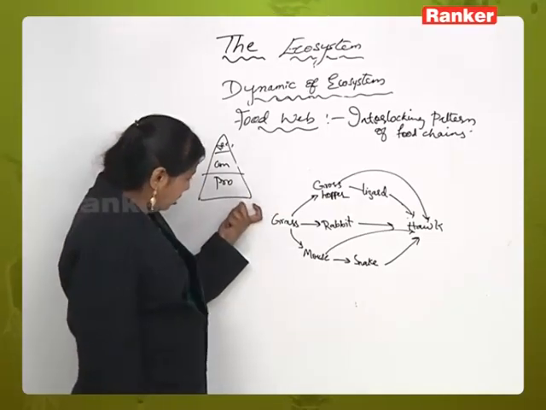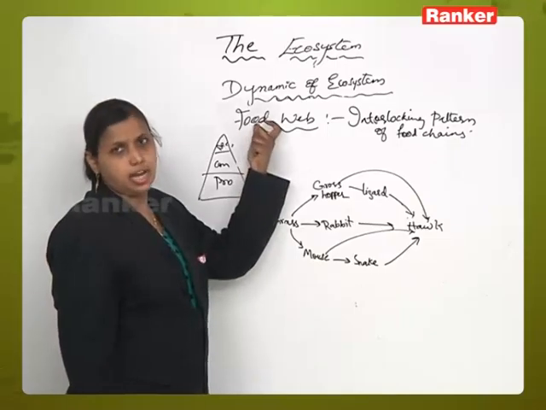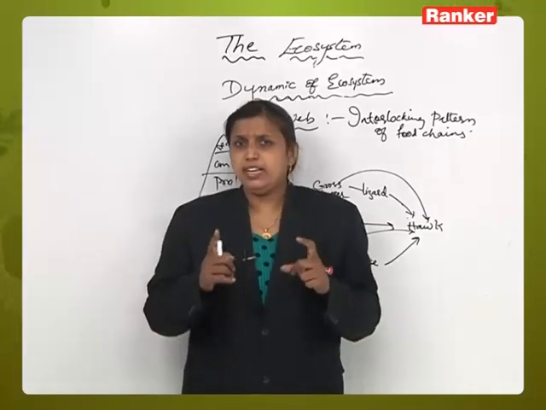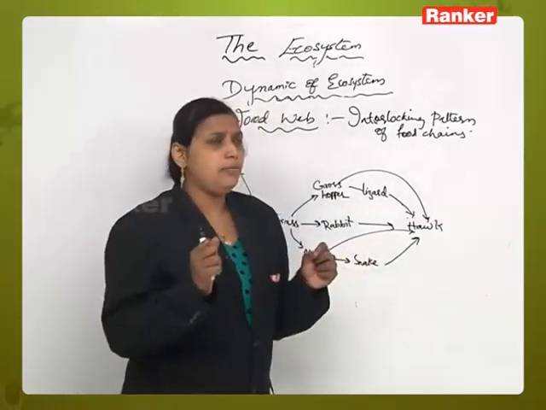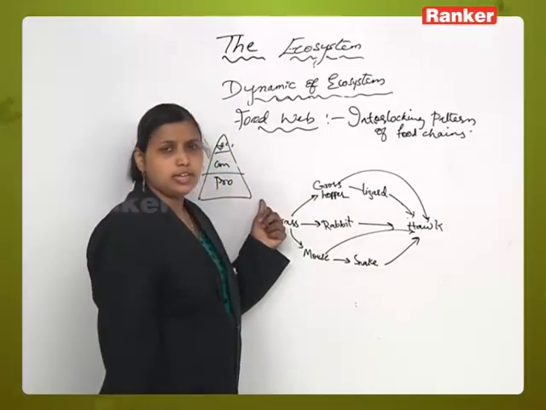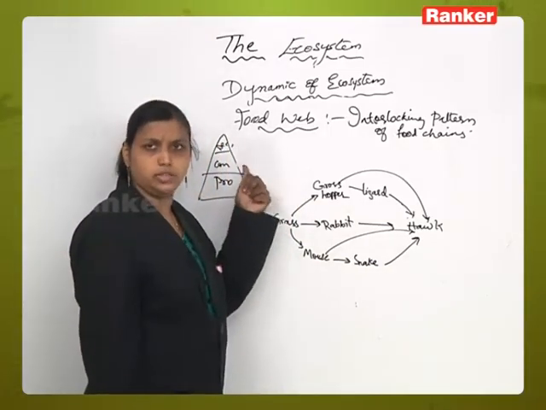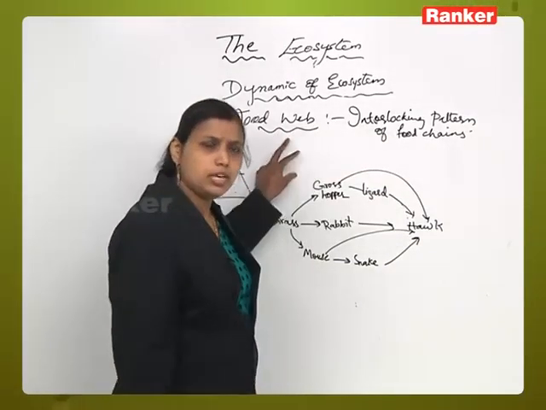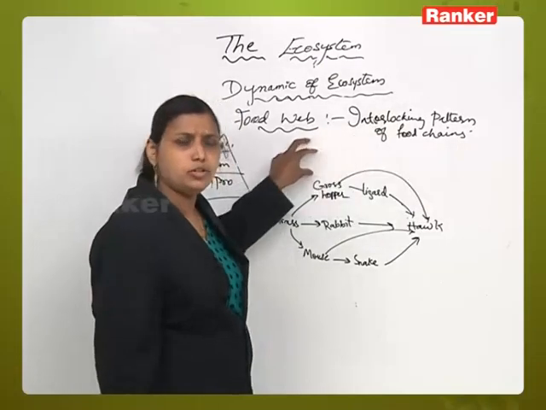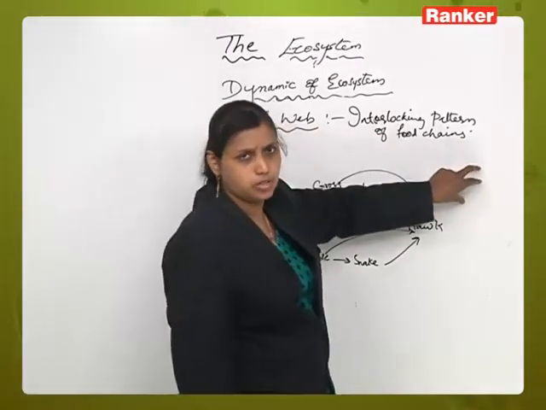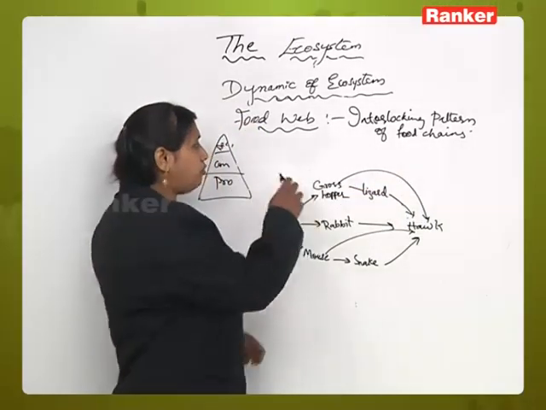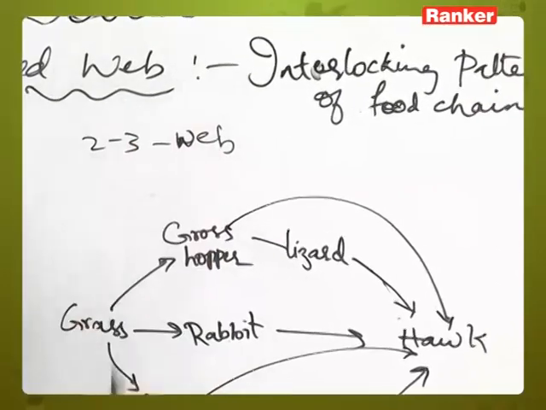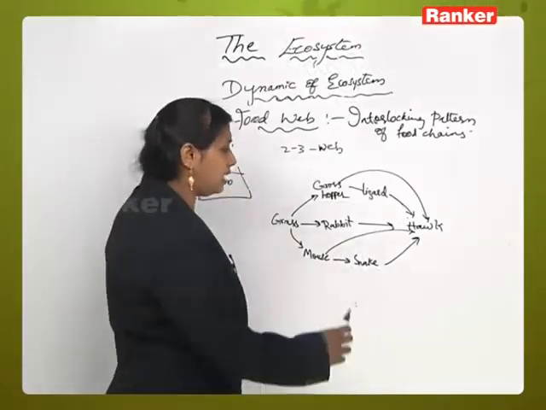The energy is being transferred from one trophic level to another trophic level, and in the process of being eaten, it will involve a number of other organisms and a number of trophic levels during the process. In food web also, it will make use of more than one food chain, more than one trophic level, and different organisms are involved. So a clubbing together of two to three food chains, which forms a web-like fashion, is called a food web. Okay.